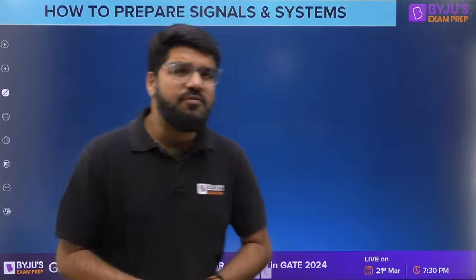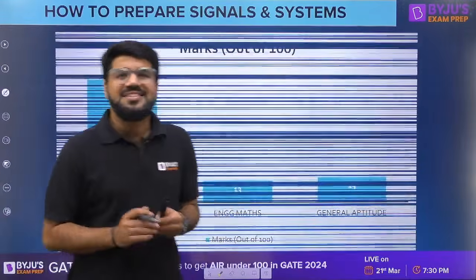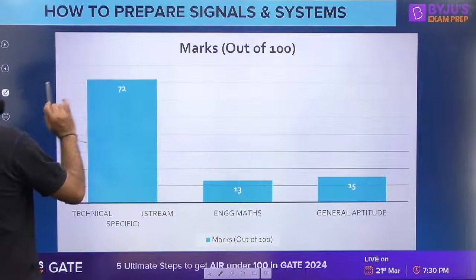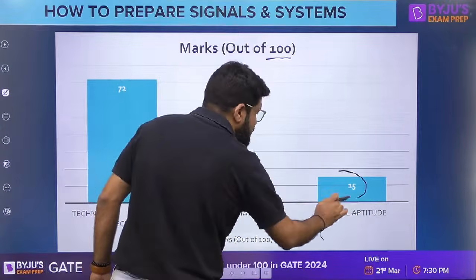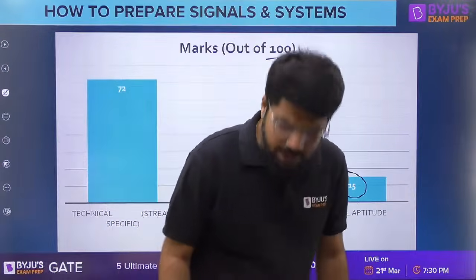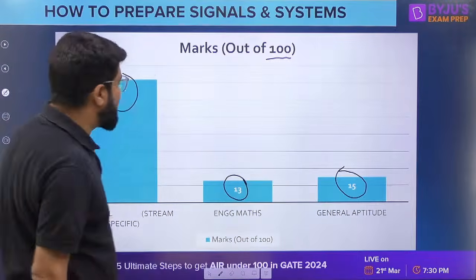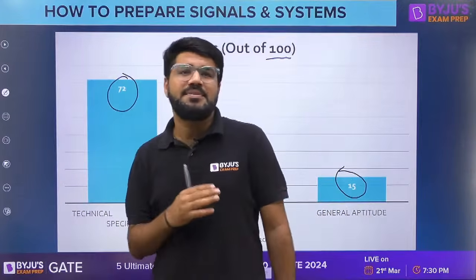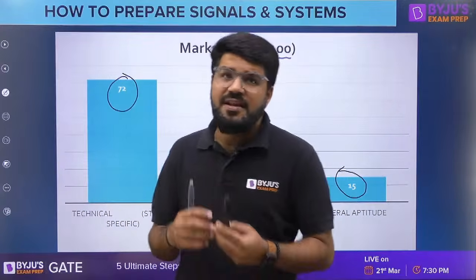Very good evening everybody. Now before we start discussing specifically about signal and system, you all usually know that the total GATE is of 100 marks, where 13% is fixed for maths and 15% is fixed for aptitude. So 28% goes to maths and aptitude, but the remaining 72 is the technical syllabus, which is of course branch specific. Now out of that technical, for EC and EE, there is one important subject, signal and system. Now how can we classify it as that important? Let's have a look into the weightage of signal and system specifically.